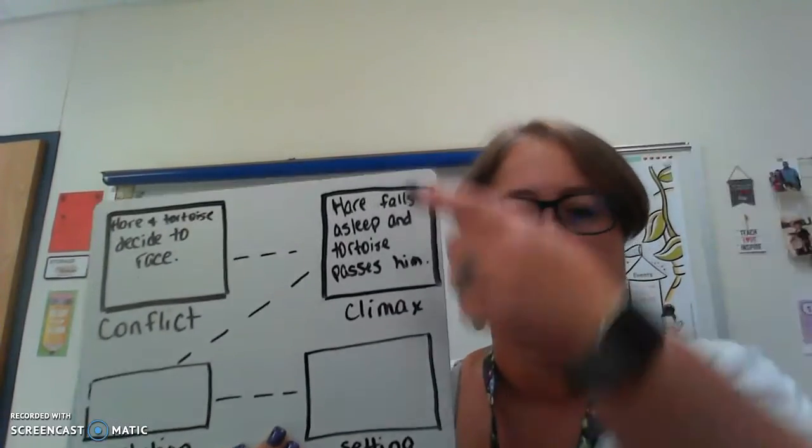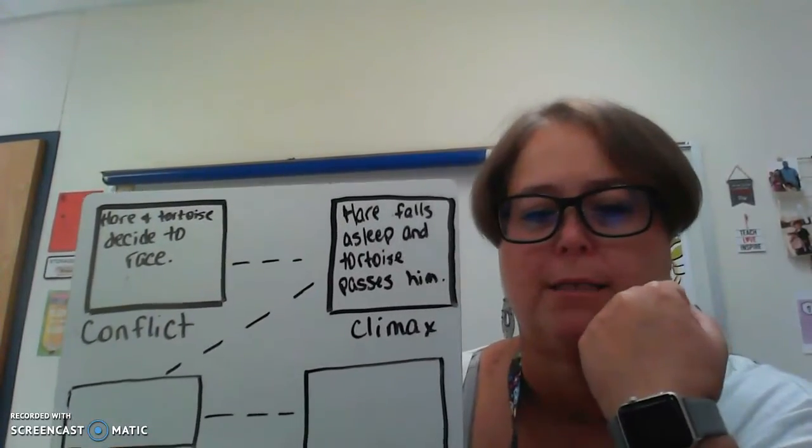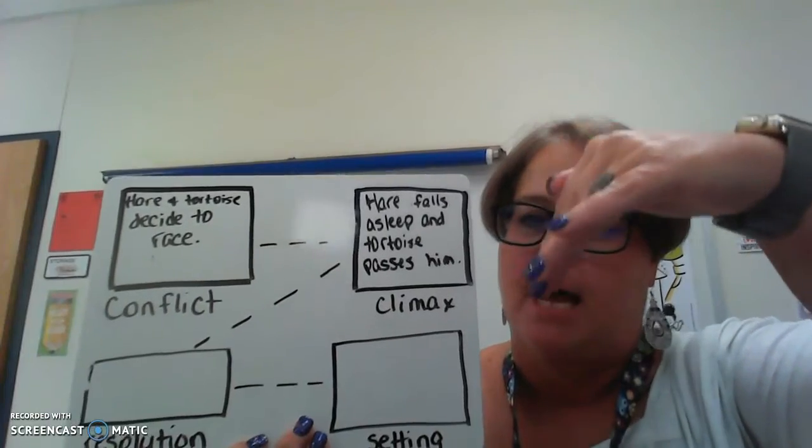And then what happens? Hare falls asleep, and tortoise passes him up. Remember, that's the top of our roller coaster. Hare falls asleep, tortoise passes him. Now we're coming down the side.